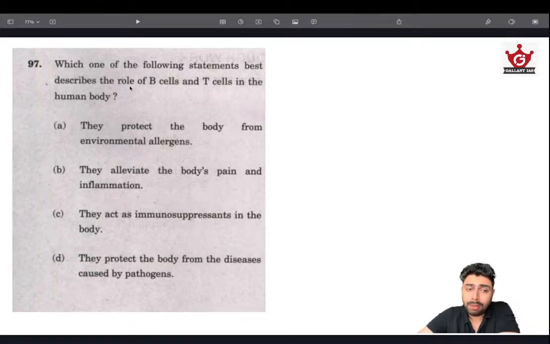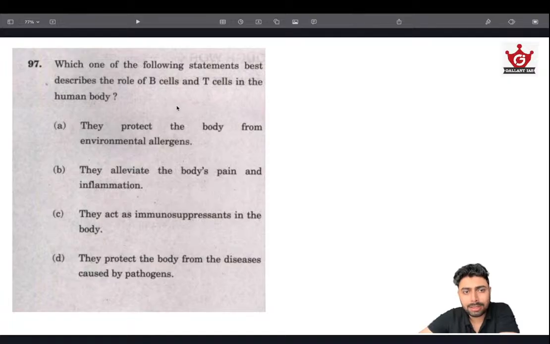These are the ones responsible for fighting the pathogens. Okay, they are not immunosuppressants. In fact, it's the opposite. They are the ones that are fighting the diseases caused by the pathogen. This was very much in news back then. Okay, that's how I came to know about it. Especially in the post-COVID scenario, many people have had this cytokine storm syndrome, where these B and T cells are unable to identify their own body parts, and they tend to attack them. So then we administer steroids as immunosuppressants to reduce the activity of B and T cells, and then slowly recover that patient. So immunosuppressants are used against the B and T cells.